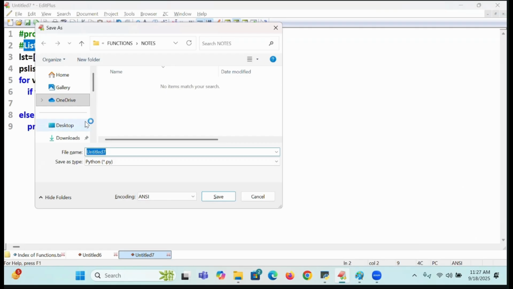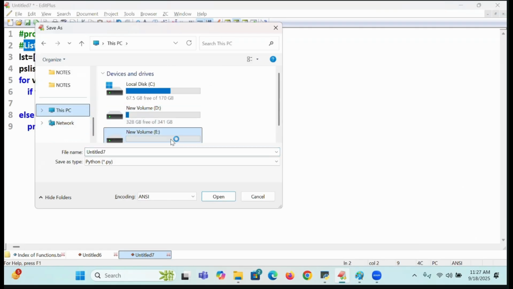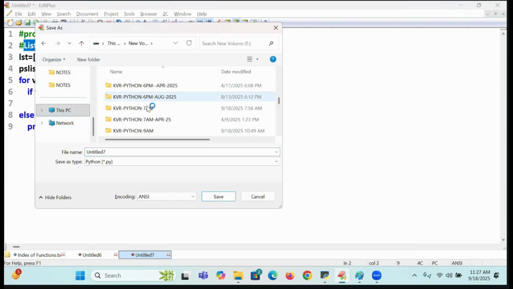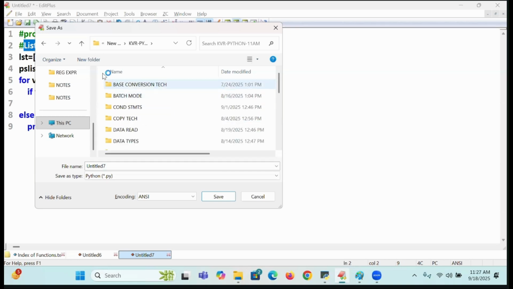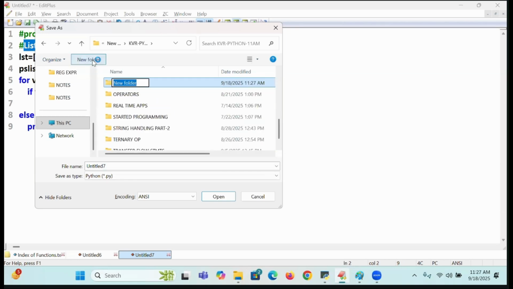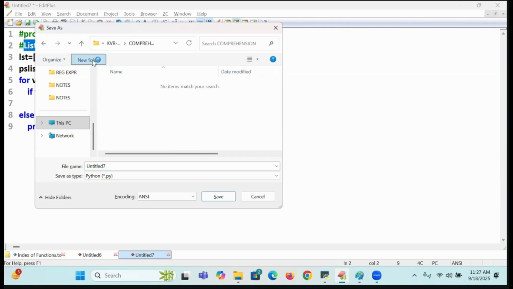So I'll go to this place, students. E colon. I will go to 11 a.m. here. Comprehension concept I will explain separately. Notes and all those things, I'll keep separate. So I'm going to take up comprehension.